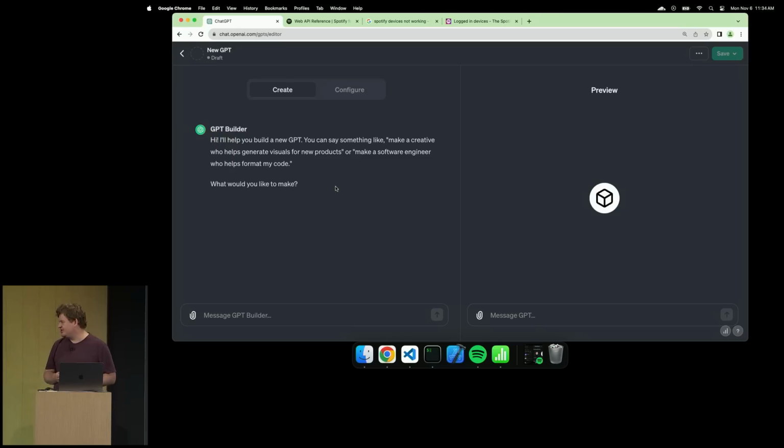Thomas, do you want to show us what instructions are all about? Absolutely, I do. Okay, all right. So let's do it. There's another name for instructions. Well, it's just a message. But we can also call instructions a way of giving the GPT personality.